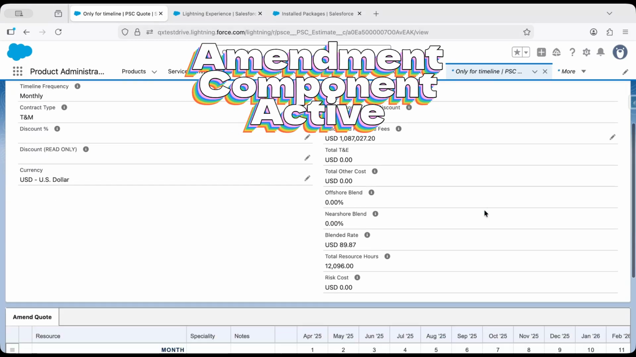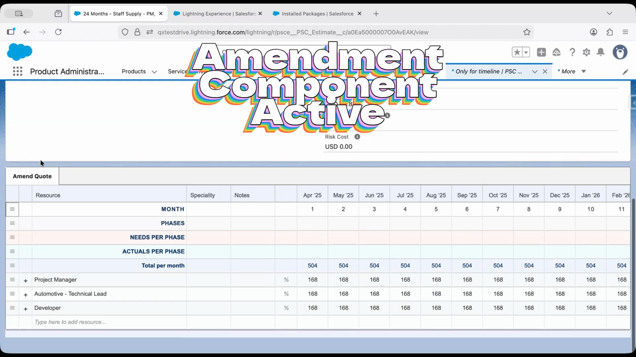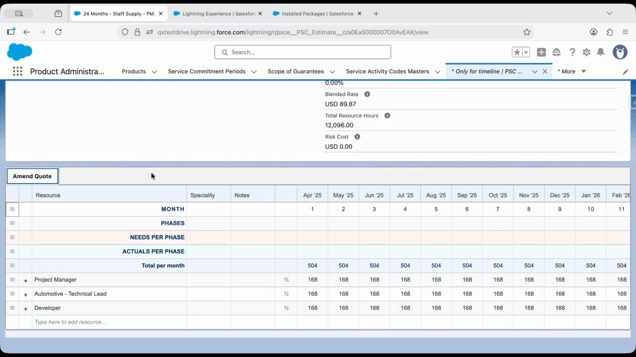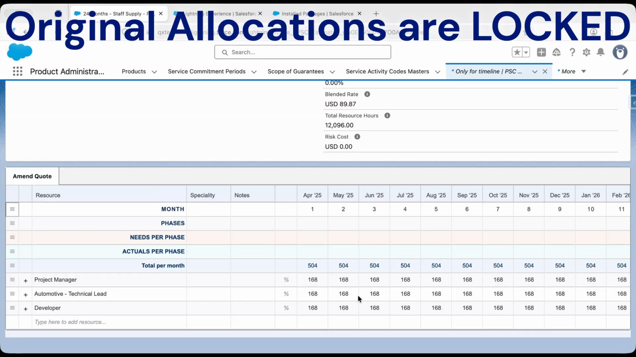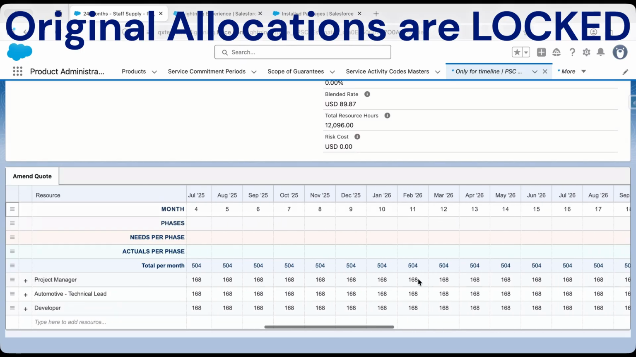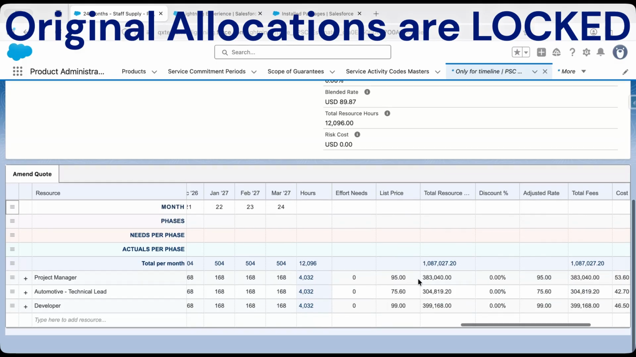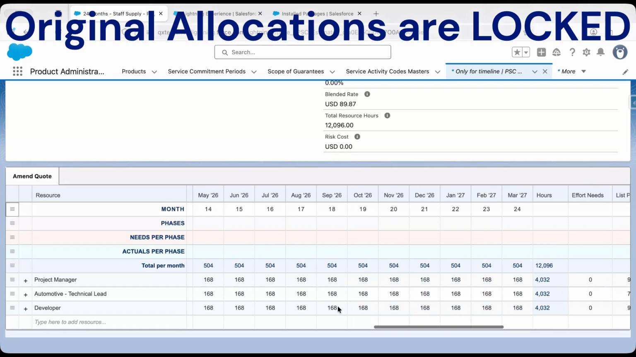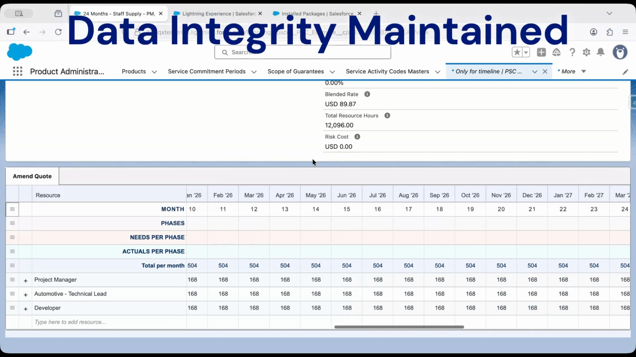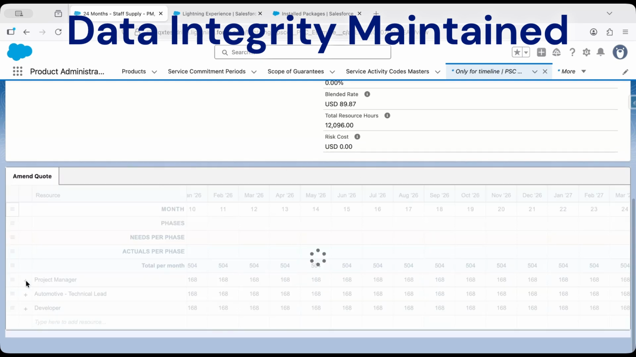Notice how the specialized timeline amendment component instantly appears, allowing us to directly modify the contracted resources. The sales rep will immediately notice that the core contracted resources, prices, discounts, and timeline frequency are all locked down. This is an essential guardrail. No changes can be made directly to the existing contracted values.